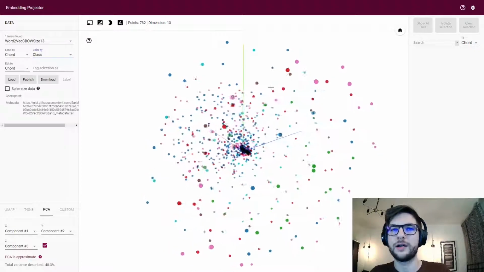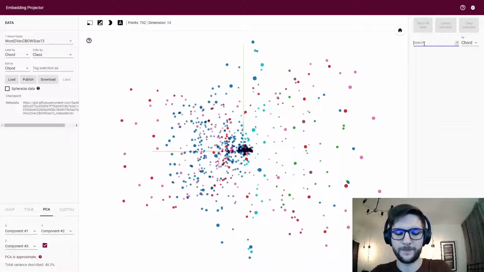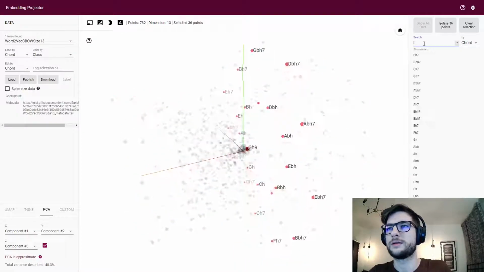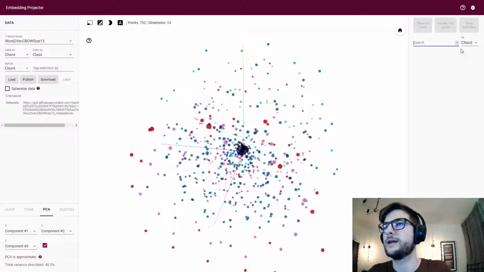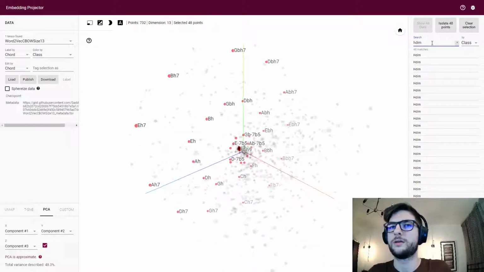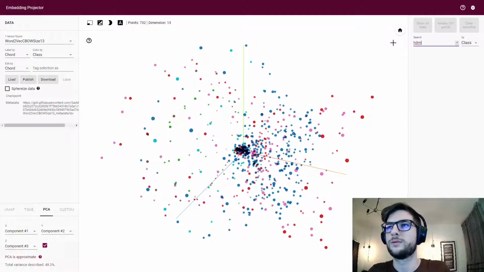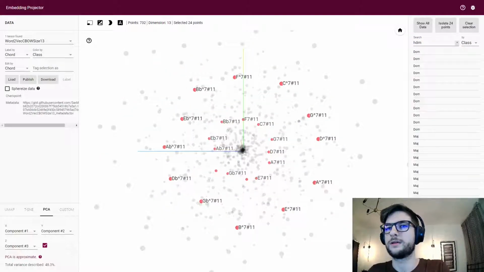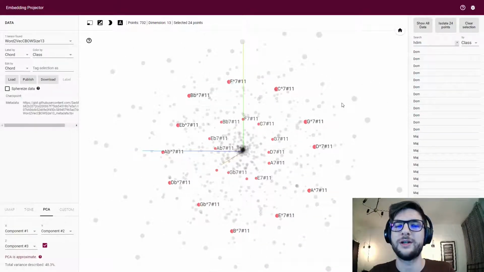The colors are the class of the chords, and right now I will show you one certain type of chord class. Let it be, okay, half diminished chord. And what I wanted to show you is, okay, give me a second. Okay, maybe I'll show you a different kind of chord. This is a major 7 sharp 11 chord.